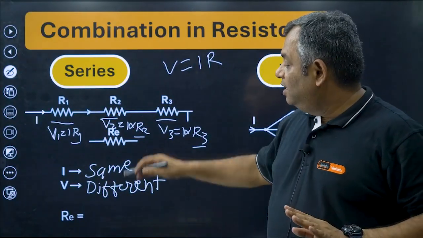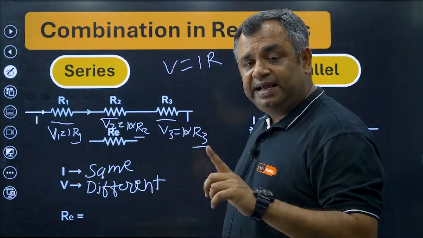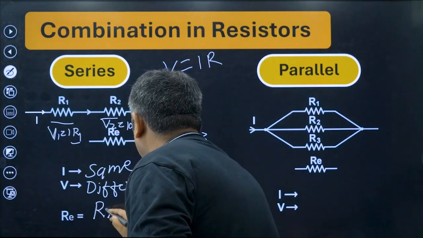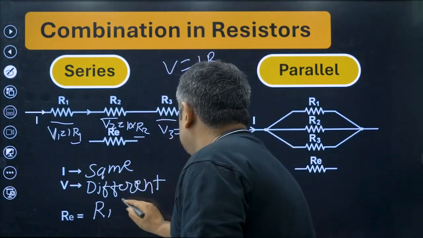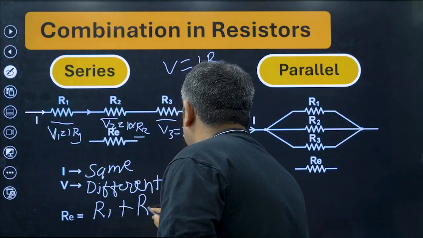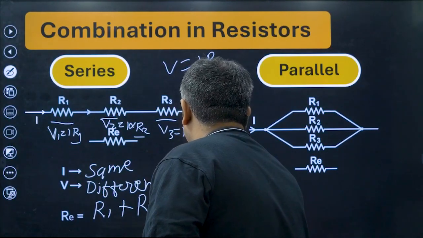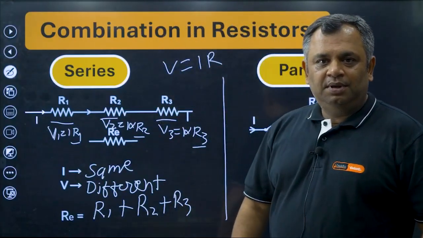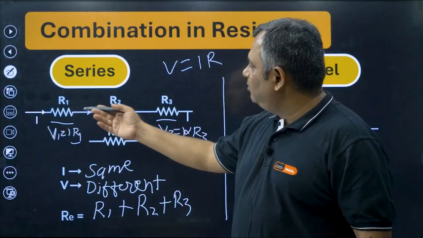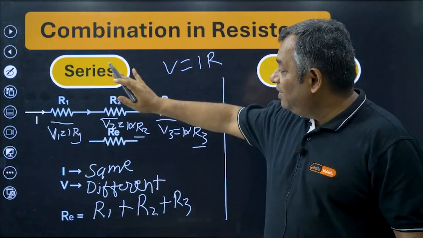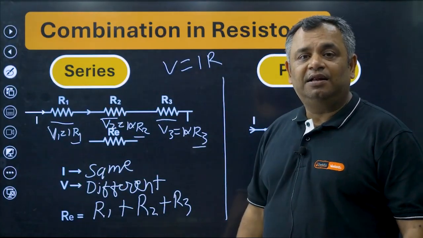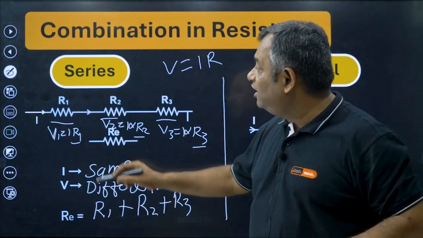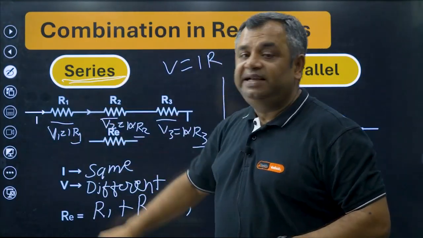Resistance equivalent in case of series is R1 plus R2 plus R3. It is so simple. So the equivalent resistance is the summation of all three resistances if they are connected in series.